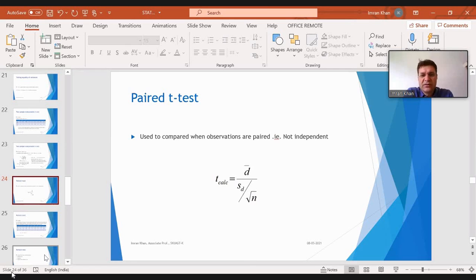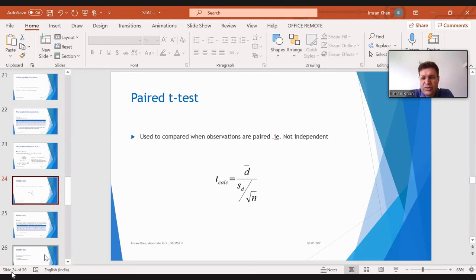Sometimes we have to test whether coaching classes have any impact on the performance of students. So we take the exam before coaching of a student, and once he undergoes coaching, we take his exam again and check whether coaching has an impact on his performance or not.